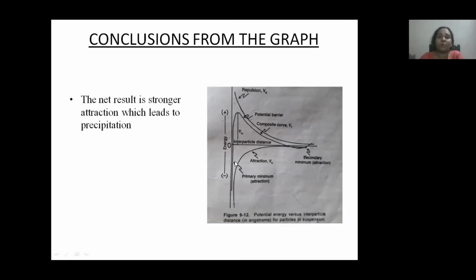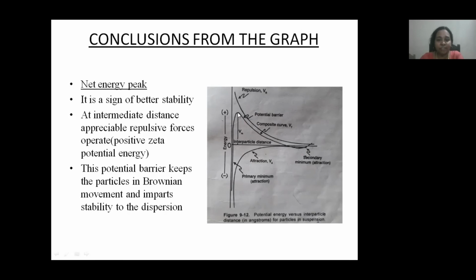Like this, atomic orbitals overlap and that leads to stronger attraction. Because of this strong attraction, aggregates will form and they precipitate. That represents the primary minimum. Here you can see our net energy of interaction or potential energy barrier.